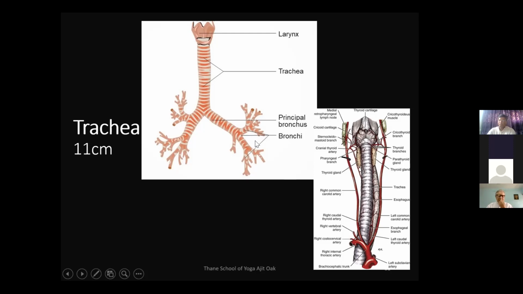And just for the knowledge, the bronchi will further subdivide into tubes called bronchioles. As we can see here, like the branches of a tree or the branches of a root, they subdivide further into many small branches called bronchioles. Now this right side diagram is drawn from behind, so that you can see the esophagus here, the food pipe. There are blood vessels, and just in front of the esophagus, this is the trachea. This will become clear in the next diagram.